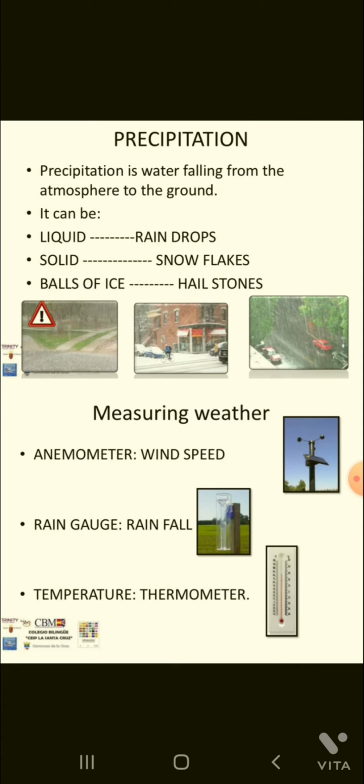Measuring weather. Anemometer, wind speed. Anemometer is used to measure the speed of the wind. Rain gauge is used to measure the rainfall, how much rainfall occurred. Next, thermometer, that is used to measure the temperature of any particular place. एक place का temperature measure करने के लिए thermometer का use होता है.